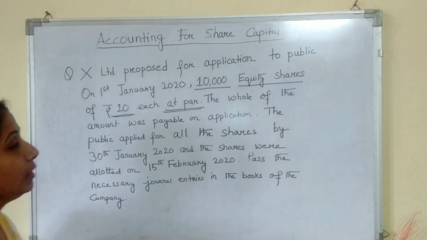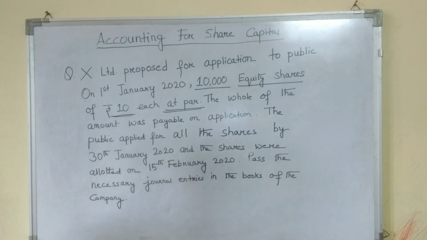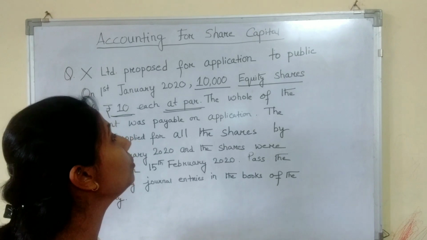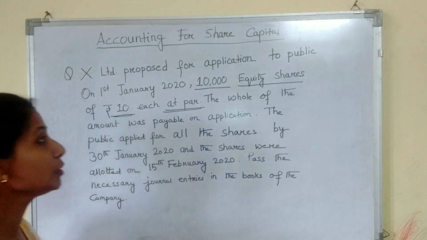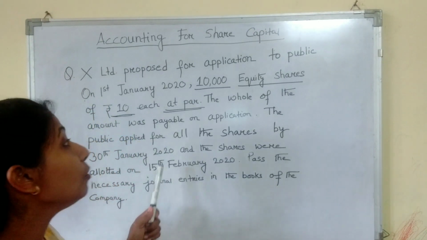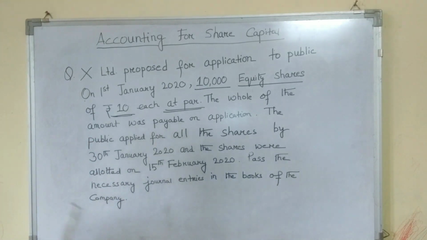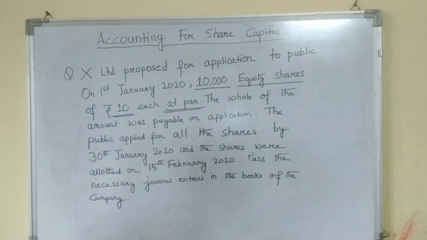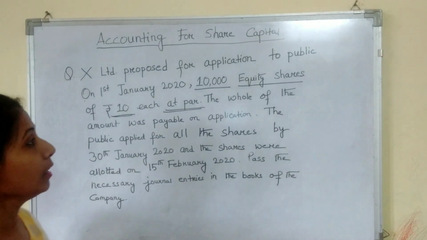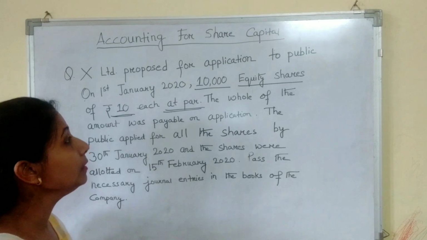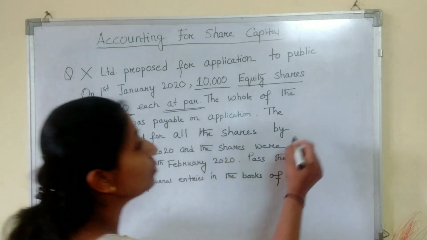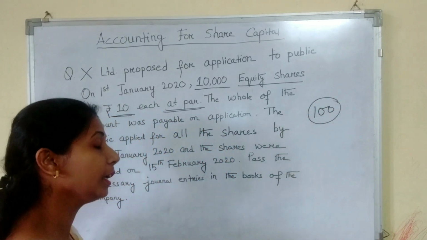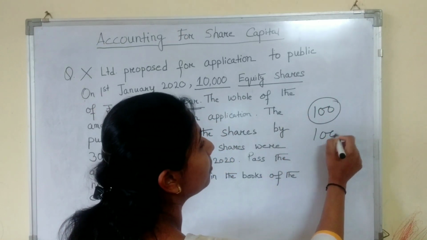Now, what does at par mean? At par means shares are issued equal to the face value or the nominal value of the shares. That means shareholders are required to pay only the amount which is equal to the face value of the shares. Let's take an example. Let's say the face value of the shares is rupees 100 and the company has taken rupees 100 from the shareholders.